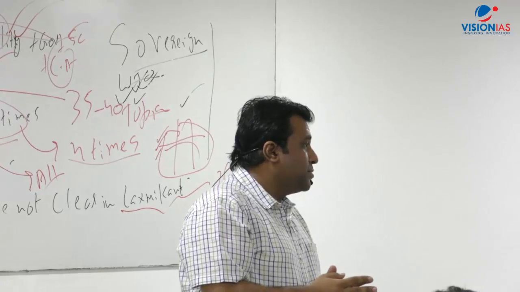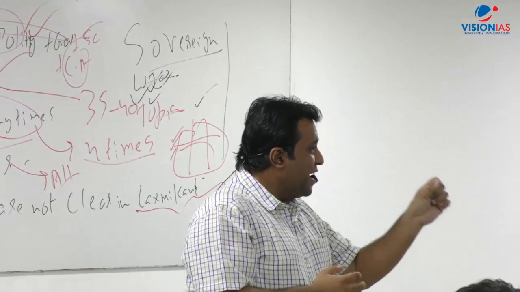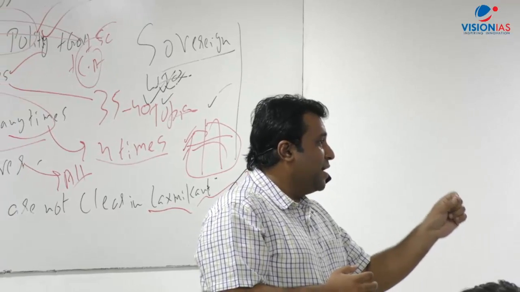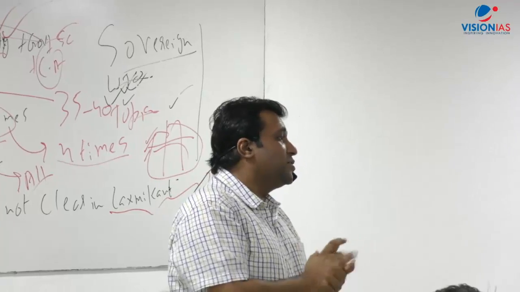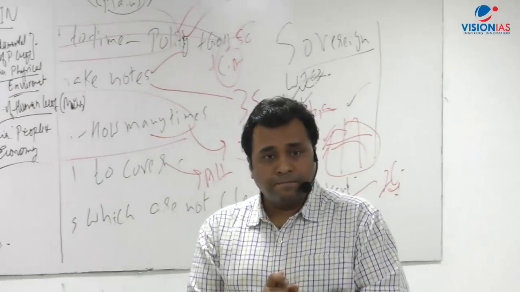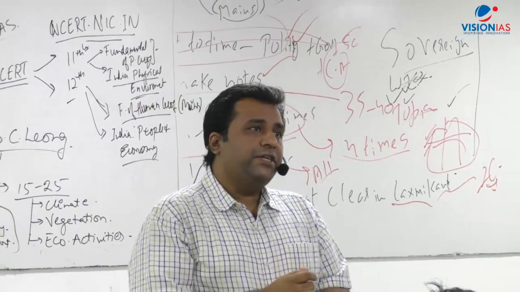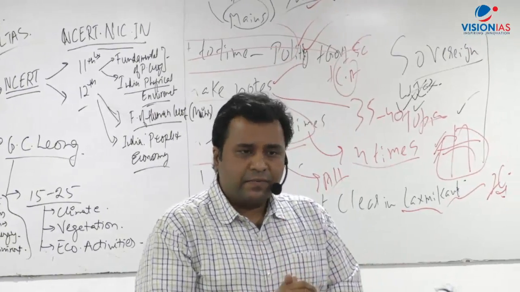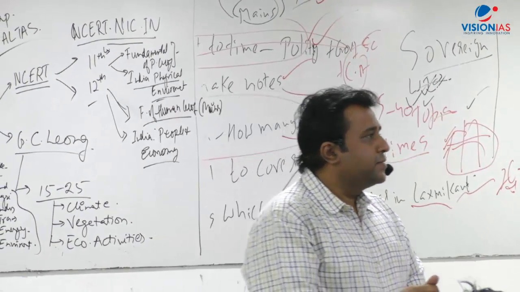They do ask questions, so you have to do that chapter on geomorphic processes and landforms in your NCERT and your G.C. Leong, the 5 chapters, because they ask questions. Certain places in Atlas are missing, you try to Google it and get it. Just write it. That's the only source. Anything else?